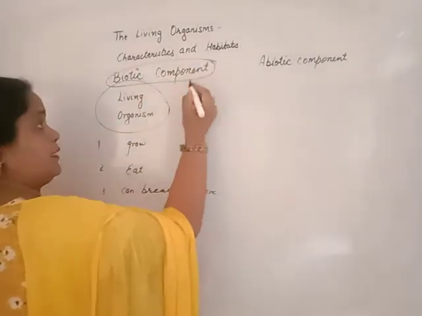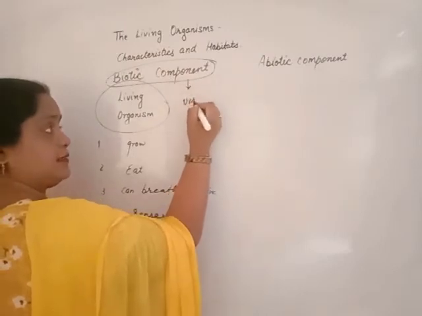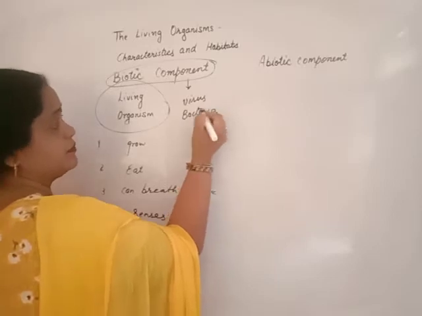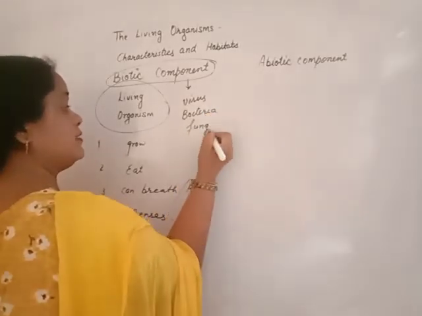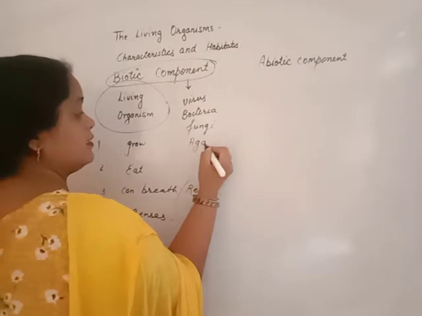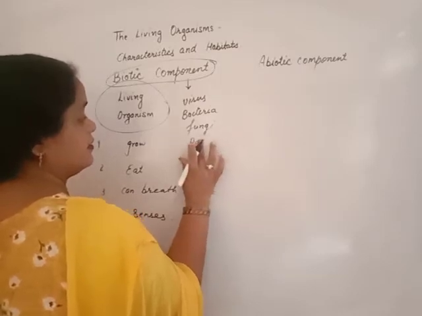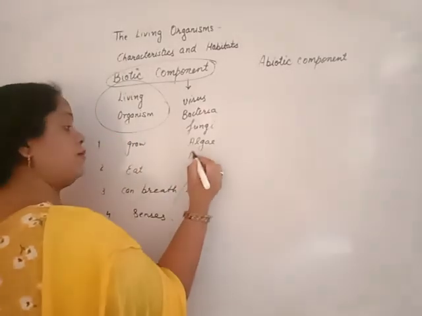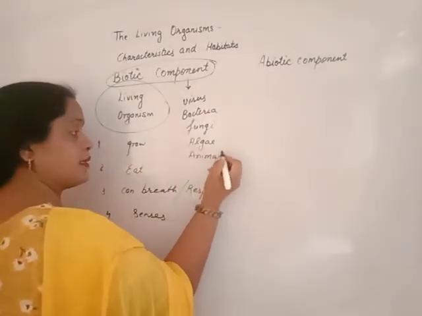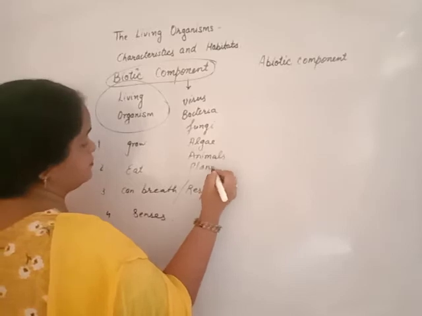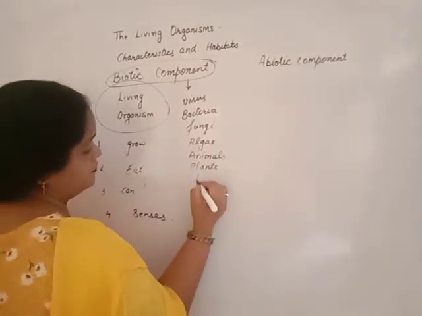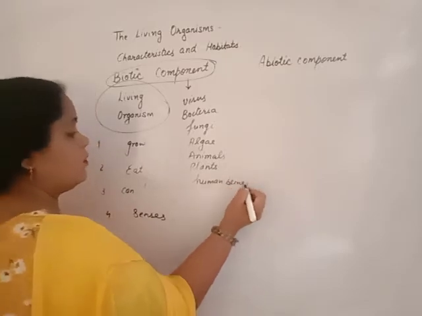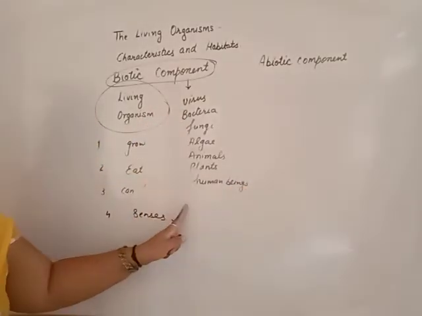Beta, in the biotic component, virus, bacteria, fungi, algae, animals, plants and human beings, all are living. All are biotic components.